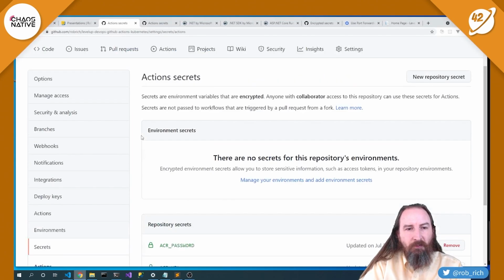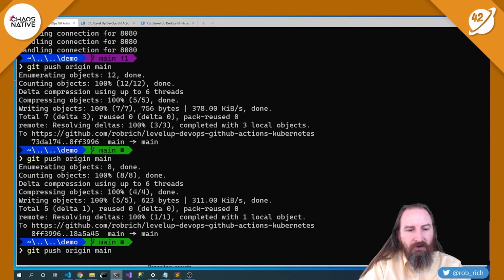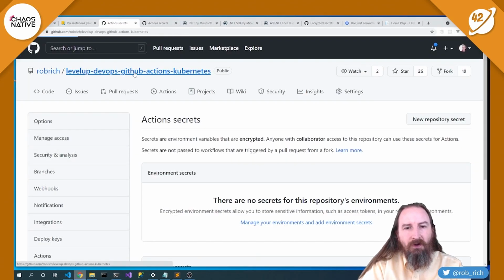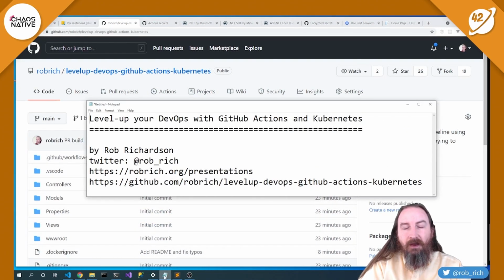Now, we just kicked off a build, so actually, let me git push origin main. We just kicked off a build, and we've seen that work a bunch of times. It is really fun. This was really cool getting to show you GitHub Actions and how you can level up your DevOps for containers with Docker and Kubernetes. You can grab the code that we just built up on GitHub at github.com/robrich/levelupdevops, GitHub Actions Kubernetes, or go to robrich.org, click on presentations, and it's right there.